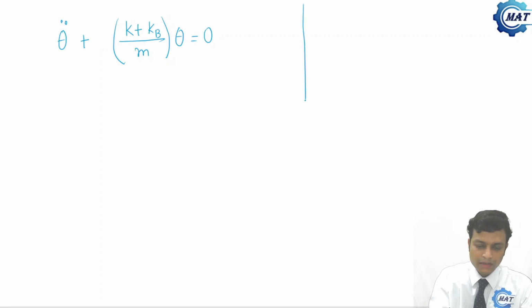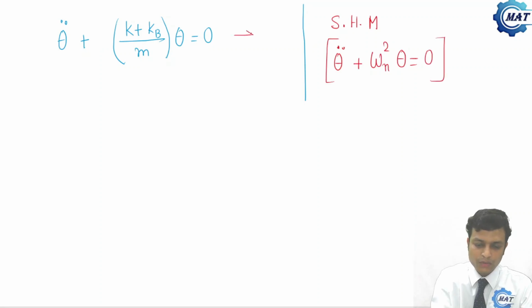Now let us compare this equation with the equation of simple harmonic motion, that is theta double dot plus omega n square theta is 0, where omega n is the natural frequency. This is the governing equation, and this is the simple harmonic motion.